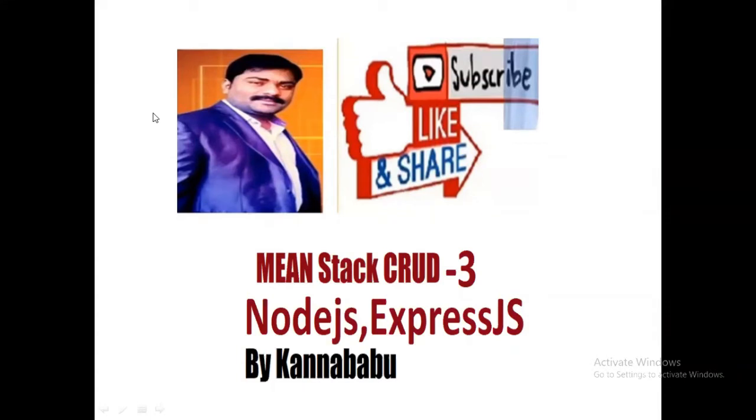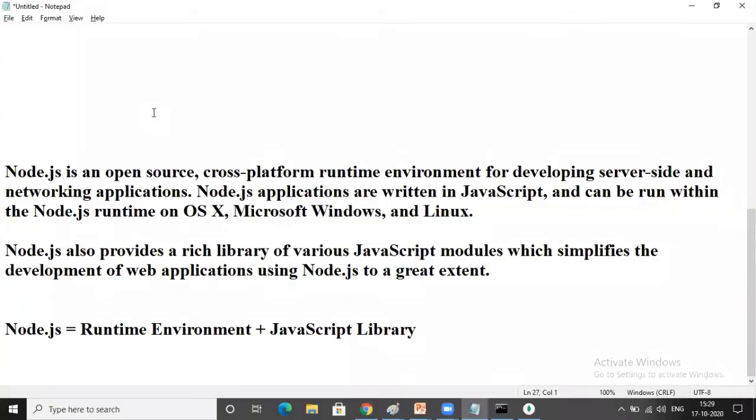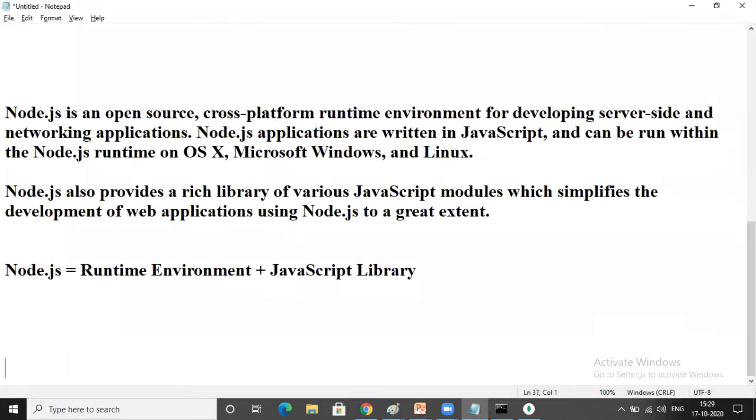In the last video, we discussed what MongoDB is, how to create the database on cloud, and how to communicate with the MongoDB database through a client application, that is Compass. So first of all, many people get confused about what Node.js and Express.js are. Don't be confused. Node.js is an open source cross-platform runtime environment for developing server-side and networking based applications.